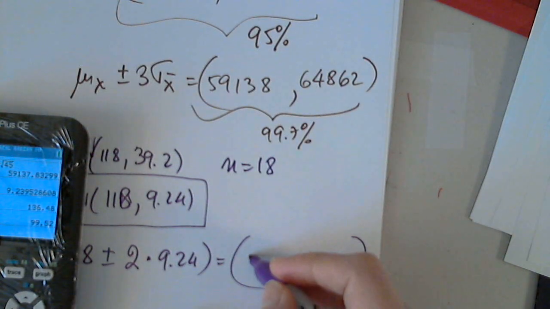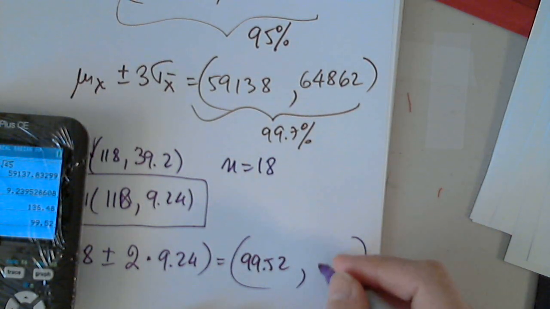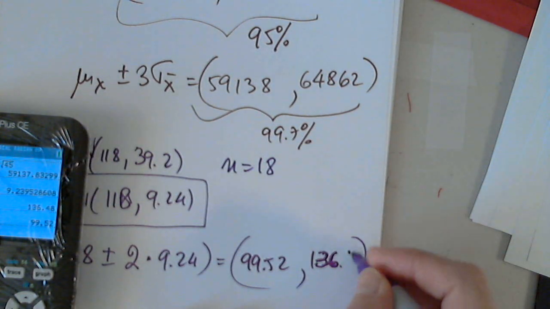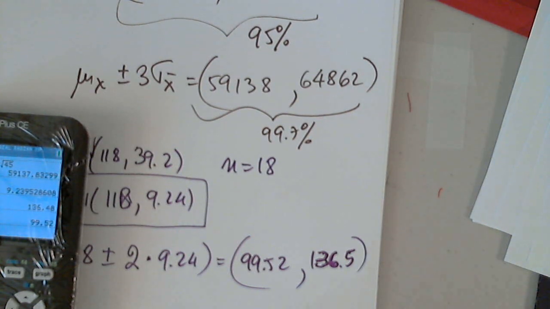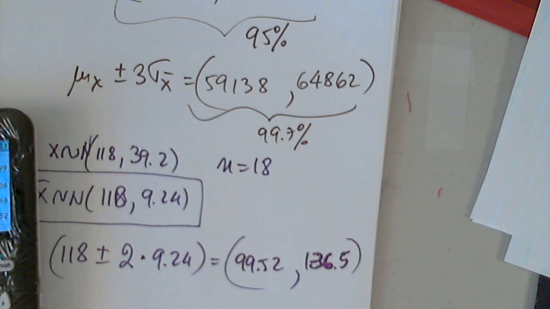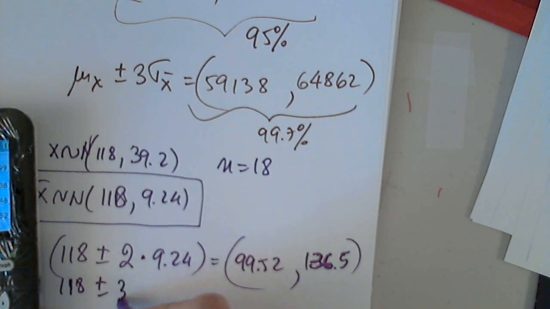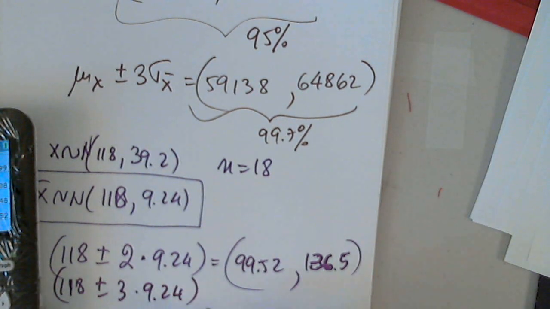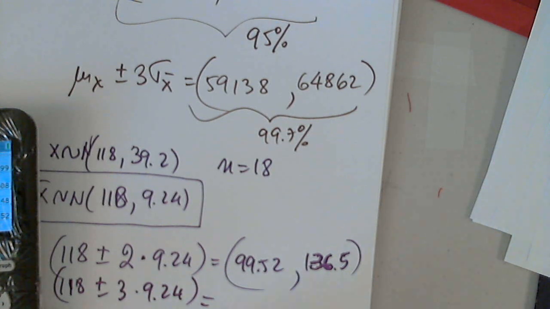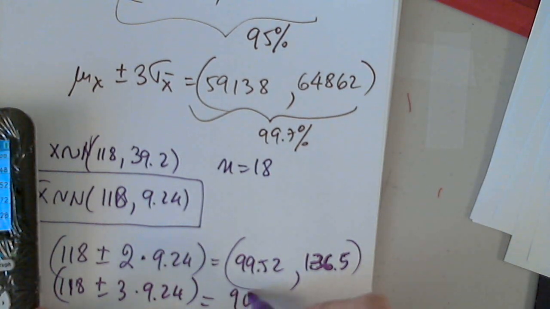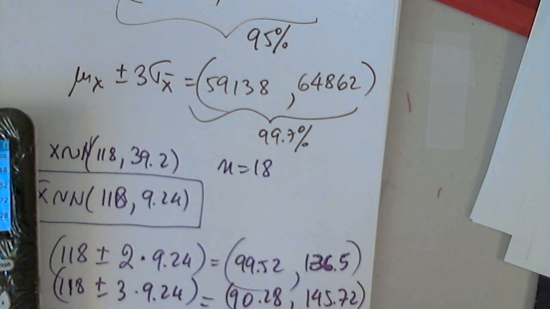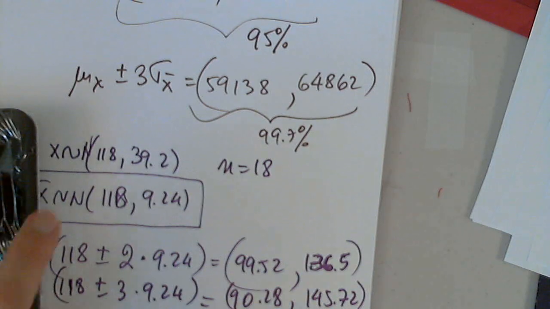It should be between 99.52 and 136.5. Now if I calculate 118 plus or minus 3 times 9.24, I get 90.28, comma, 145.72.